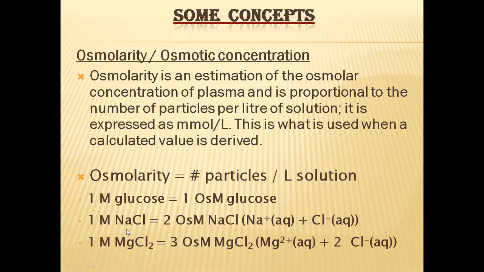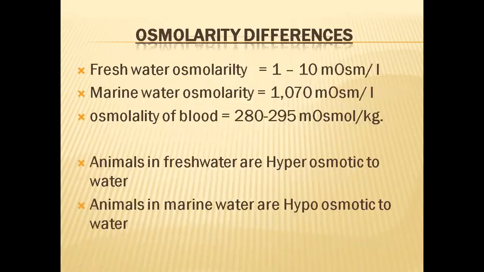1 osmolar glucose. Likewise, if 1 million sodium chloride molecules are there, we call it 2 osmoles sodium chloride. Why? Because here there are two parts, one sodium and another chloride. So how many particles are there is measured in osmolarity. In magnesium chloride, we have 2 chloride ions and 1 magnesium ion. So if 1 million magnesium chloride molecules are there in a liter solution, the osmolarity will be 3 osmoles magnesium chloride. This is the way to measure the osmolarity of any liquid.